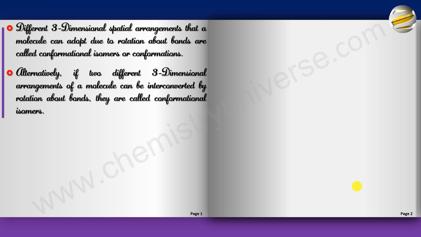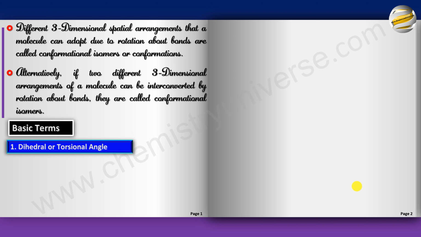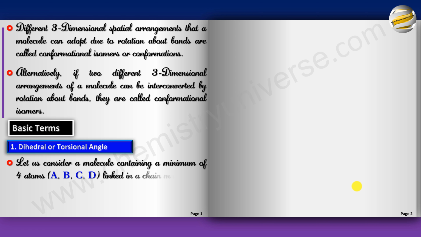Now, to understand this, we need to also understand some basic terms. So let's get some basic terms clear. The first that we talk about is a dihedral or torsional angle. Let us consider a molecule containing a minimum of 4 atoms A, B, C, D linked in a chain manner.